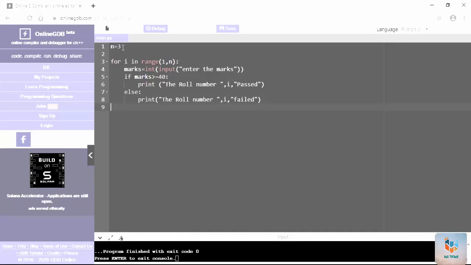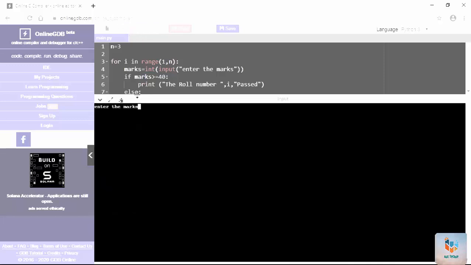Just for 3 students I am going to check, and I have given for i in range 1 to 3. Enter the marks, and if the mark is greater than or equal to 40, print the roll number i passed, else the roll number i failed. So let's see the output. Here n equal to 3 has been given, so it is asking to enter the mark.